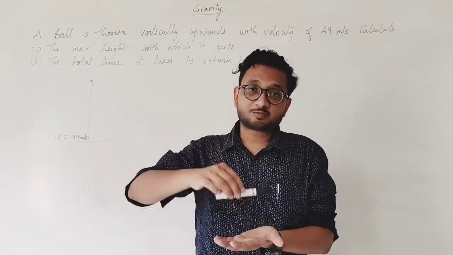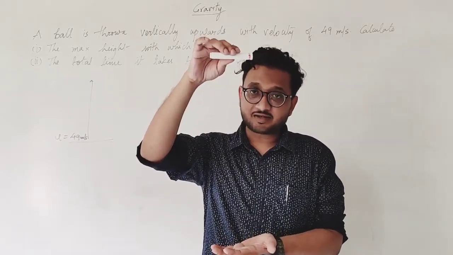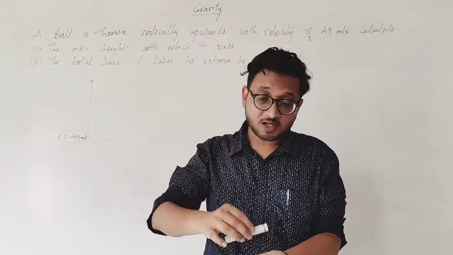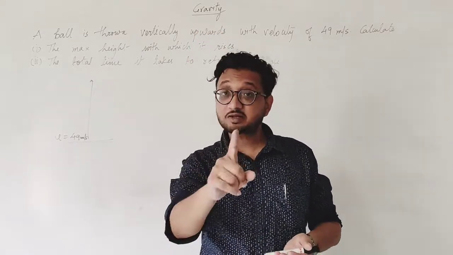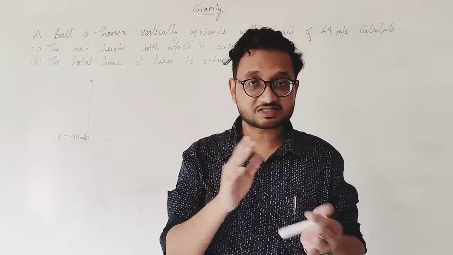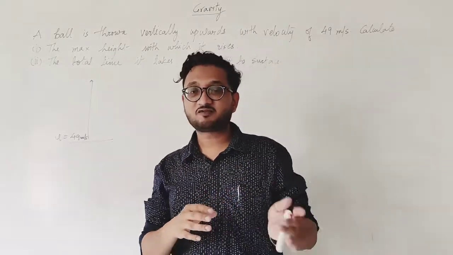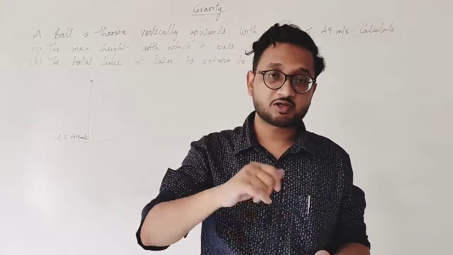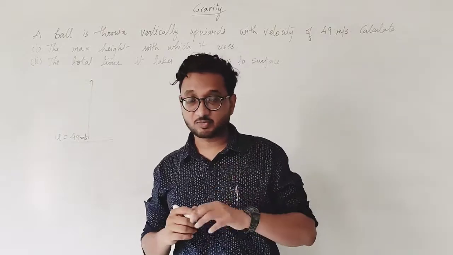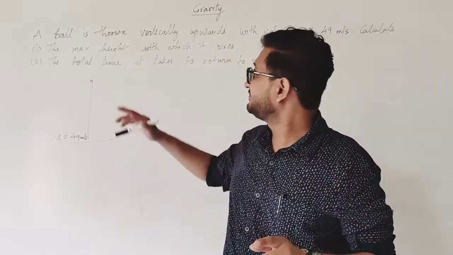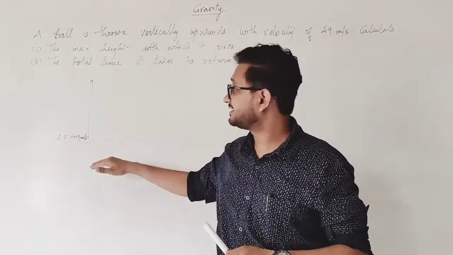That is why the ball reaches a certain height, and then it starts falling once again. Now with the acceleration of 9.8. Previously it was a deceleration of minus 9.8, but now it is going for the acceleration of plus 9.8. However, we are only interested in finding the height.